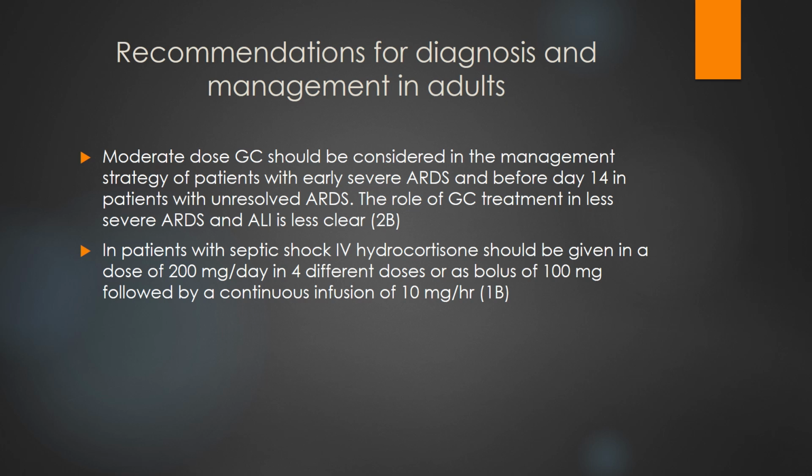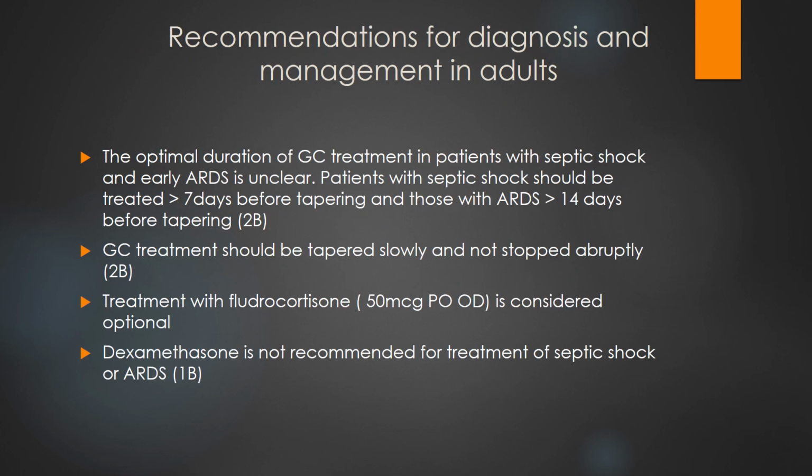In patients with septic shock, IV hydrocortisone should be given at a dose of 200 mg per day, in 4 divided doses, or a bolus of 100 mg followed by continuous infusion at 10 mg per hour. The optimal duration of GC treatment in patients with septic shock and early ARDS is unclear. Patients with septic shock should be treated for more than 7 days before tapering, and those with ARDS for more than 14 days before tapering. GC treatment should be tapered slowly and not stopped abruptly. Treatment with fludrocortisone is considered optional. Dexamethasone is not recommended for the treatment of septic shock or ARDS.